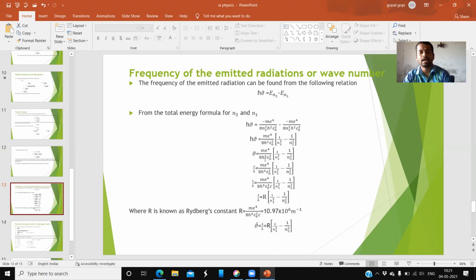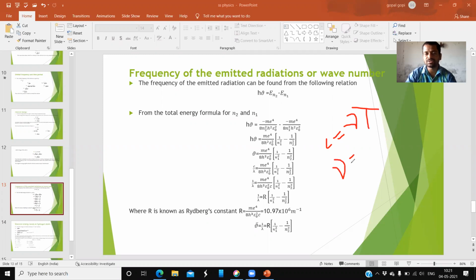Okay. And now, as these are the terms, it is reversed. The h value: h is multiplying with nu, and if you bring it to this side, already h square is there, so h into h square becomes h cube. And next, in the place of nu, we write it like this. Generally c equals nu lambda, but here nu is there.